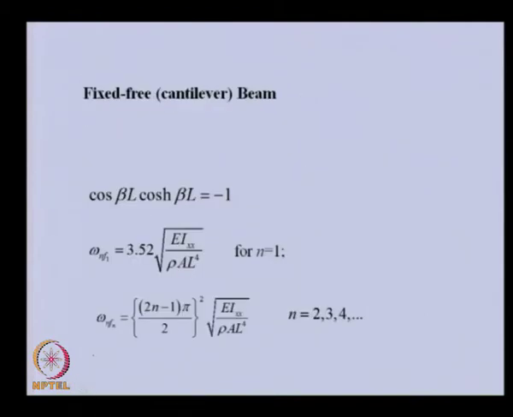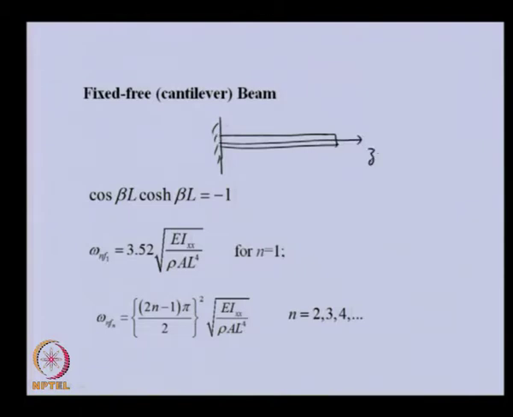Now, let us see some other boundary condition and how the frequency equation, the natural frequency and the eigenfunction take shape. So, this is a fixed-free beam, that is a cantilever beam. In this particular case, we have the boundary condition that this is a fixed end.